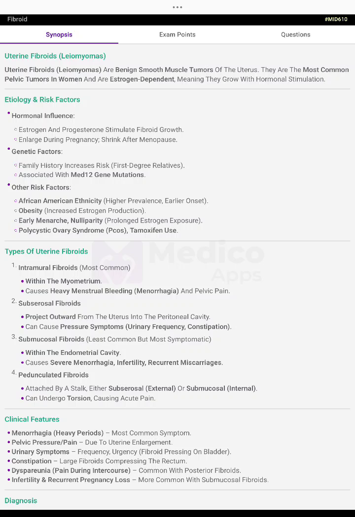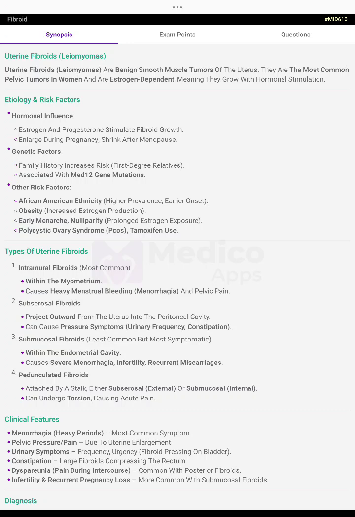Fibroids are smooth muscle tumors of the uterus, the most common pelvic tumor in women, and are estrogen dependent, meaning they grow with hormonal stimulation. Hormonal influence: estrogen and progesterone stimulate fibroid growth; fibroids enlarge during pregnancy and shrink after menopause. Genetic factors: family history increases the risk in first-degree relatives, associated with the MED12 gene mutation.